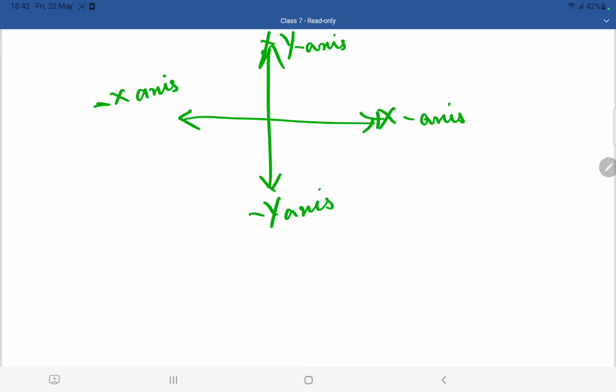Many students get confused in this particular topic. That's why I am just telling you the basics of this: what is positive, negative, y-axis and x-axis. Okay, so this will be helpful in your mathematics in the graphs chapter. In data handling, bar graphs, line graphs. In the data handling chapter, it will be very helpful for you in the next grade.